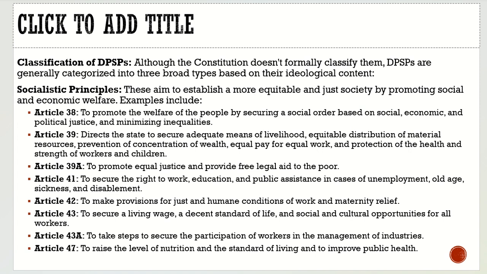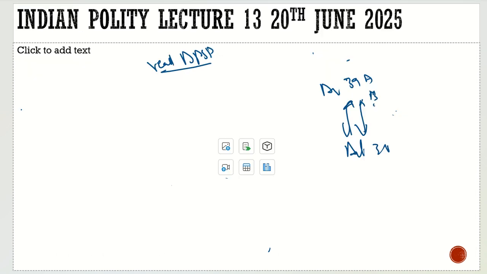This is the classification of DPSPs. It is classified into three. First you should know that this classification is not given by the Constitution. It is given by the experts of the Constitution, that our DPSPs could be classified into three. What are these three groups?